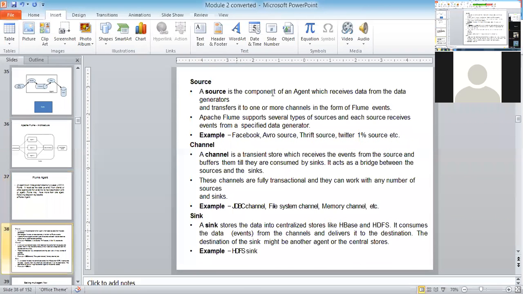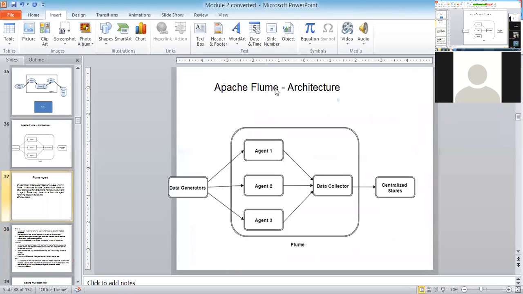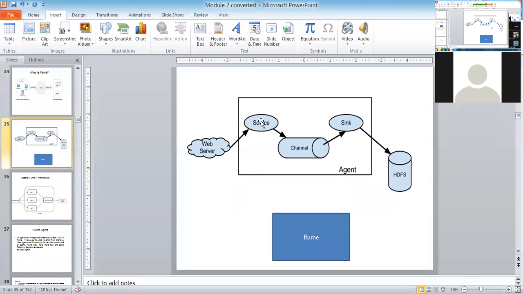So what is the work of a source? A source is a component of an agent which receives the data from the data generators. Even the web server is a data generator. Instead of the web server, here there may be Facebook, here it may be Twitter, here it may be LinkedIn.